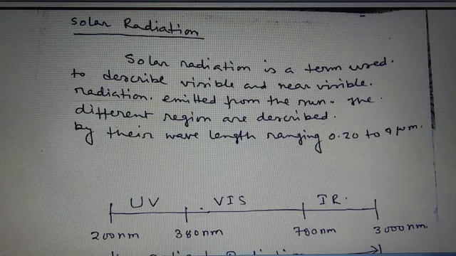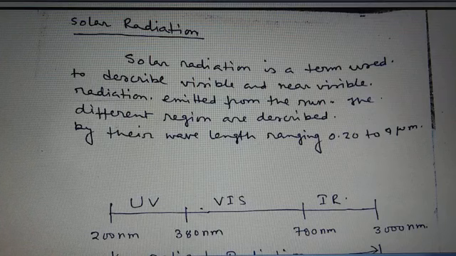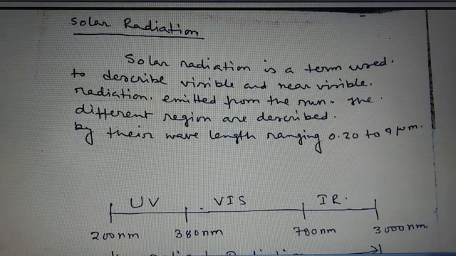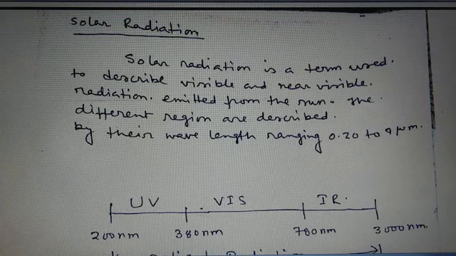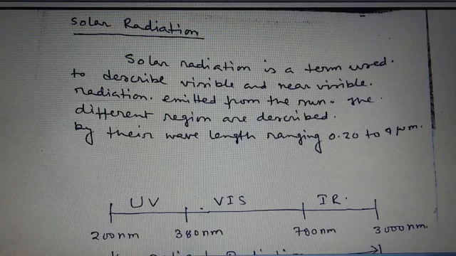Solar radiation has a spectral or wavelength distribution from short wavelength radiations, that is X-ray, gamma ray, etc., to long wavelength radiations. The different regions of the solar spectrum can be described by the range of their wavelength. The range of spectrum that is visible to humans extends from 400 nanometer to 700 nanometer. Sometimes it is also given as 380 nanometer to 780 nanometers.